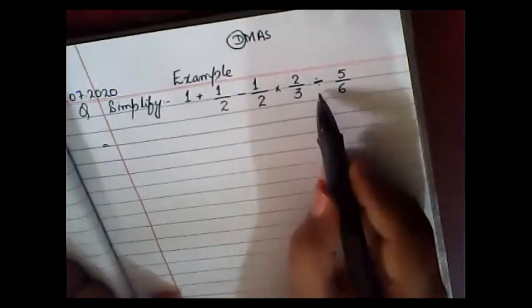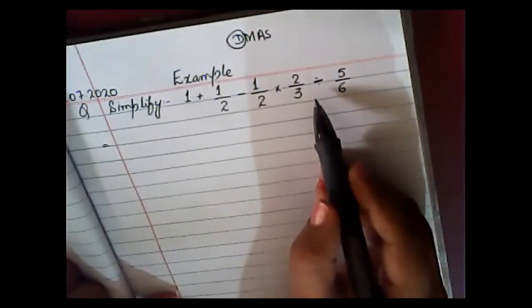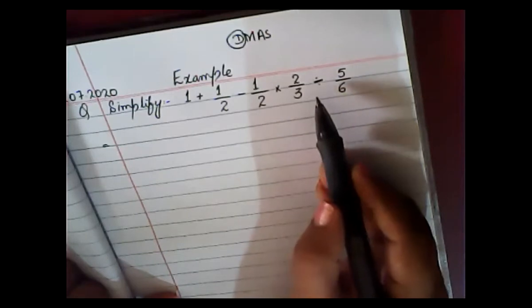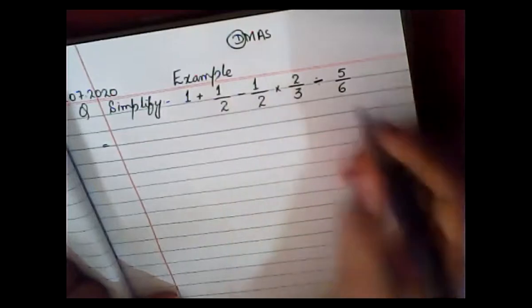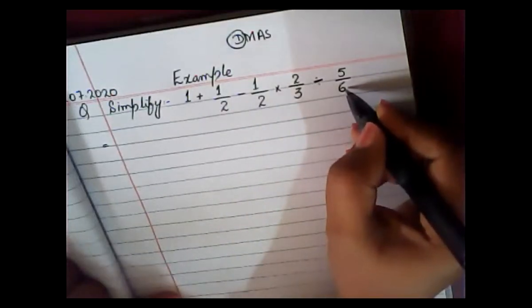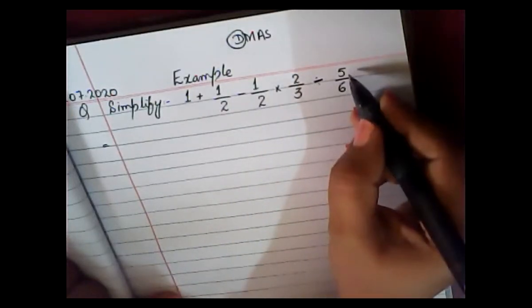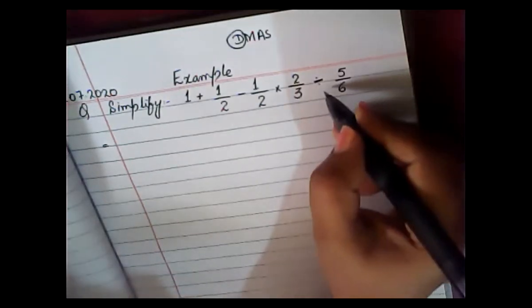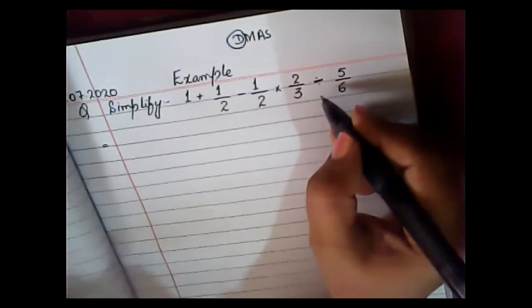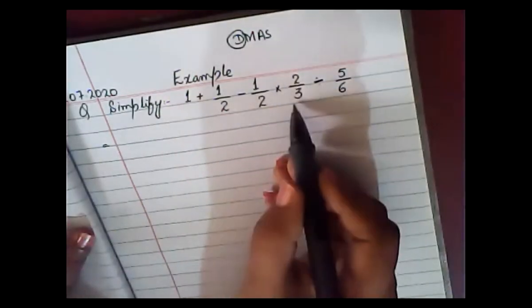Now, listen to me. First, you will solve according to the DMAS rule. First, you will solve the division sign. So here you have the division sign. For division, what you will do is take the reciprocal. You will make your denominator your numerator and your numerator your denominator. In step number one, you will only convert the sign of division into the sign of multiplication. The rest of the things will remain the same.